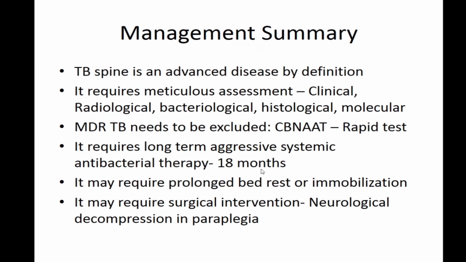So the management summary is that TB spine is an advanced disease in itself by definition. It requires taking contact history, clinical examination, radiological examination, bacteriological examination, histological examination, and where pathology and bacteria are not found, molecular diagnostics, including for multi-drug resistant tuberculosis by CBNAAT, the GeneXpert, the TrueNat, and rapid tests. It requires long-term aggressive systemic antibacterial therapy.